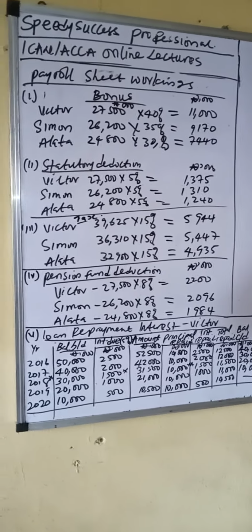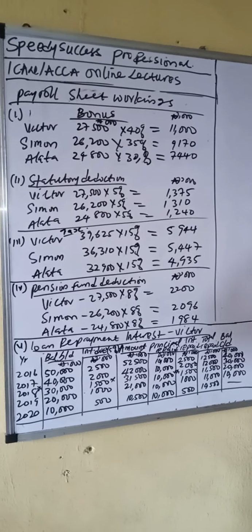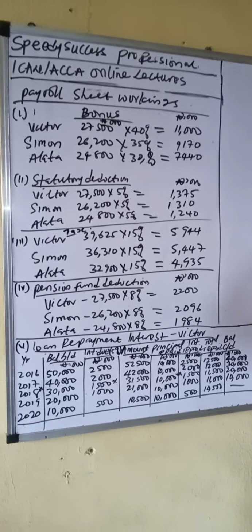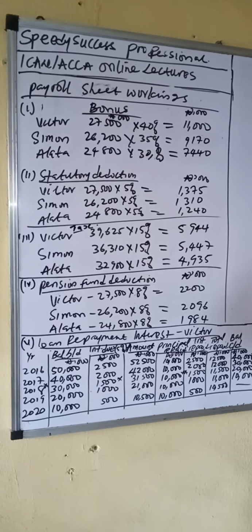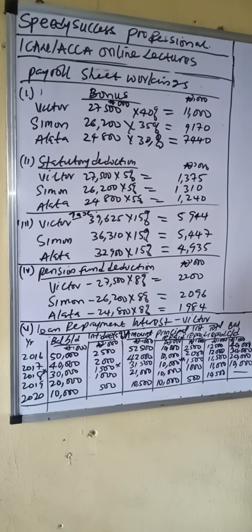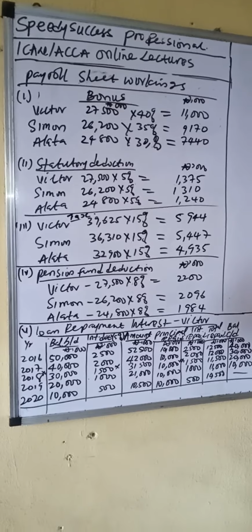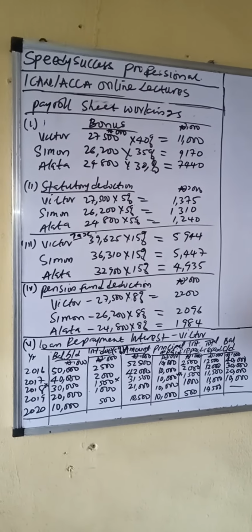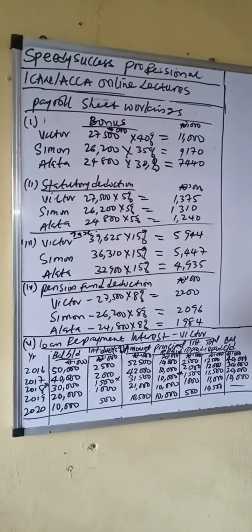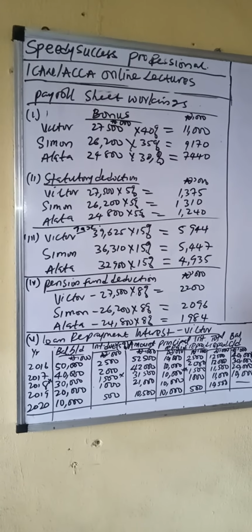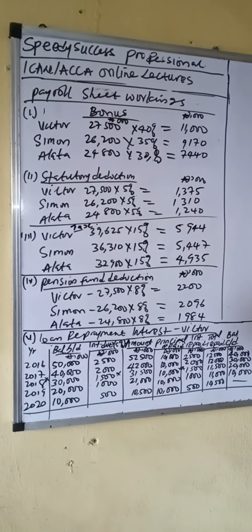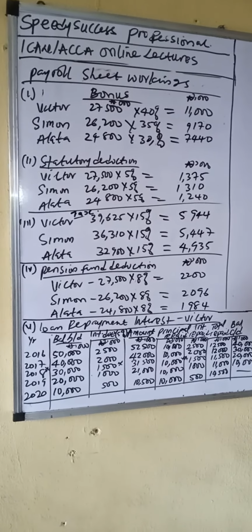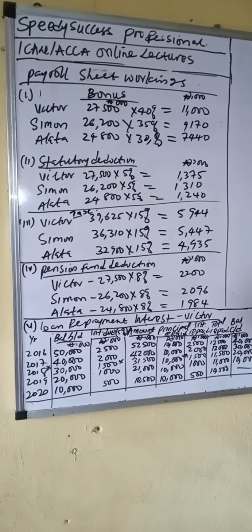For those of us in Nigeria, the examiner can so tell you that you have to calculate tax after you have deducted consolidated relief allowance of 200,000 plus 20% of your consolidated salary. Are we together? So we have that for Simon, Alata and Victor in that order.